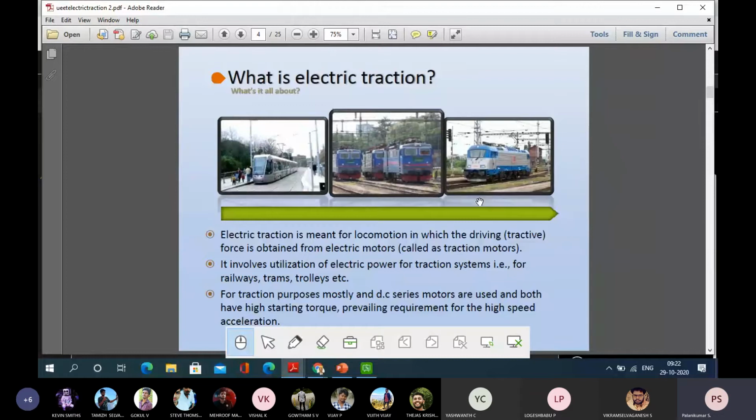The government of India in 1977 took a decision that they are going to convert all the existing diesel locomotives to electric locomotives. So all the traction, all the railway lines will be electrified. Now it is almost done. Almost 80 percent of the traction is electrified, and the remaining 20% is also in the conversion stage.